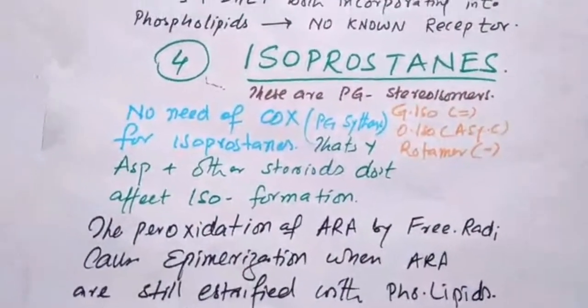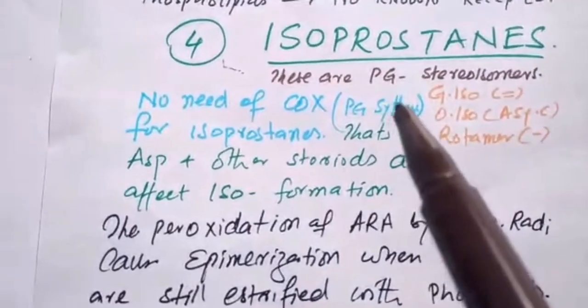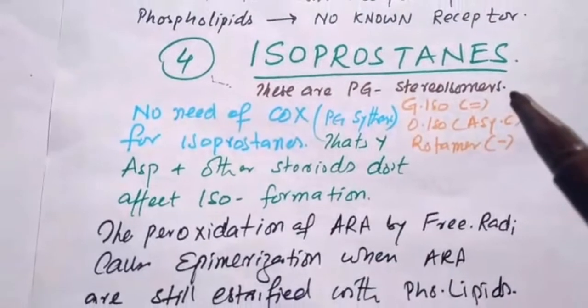The last pathway is isoprostanes. These are prostaglandin stereoisomers.